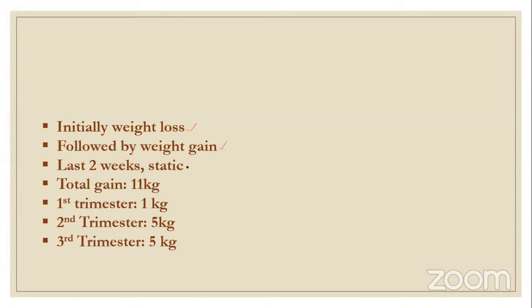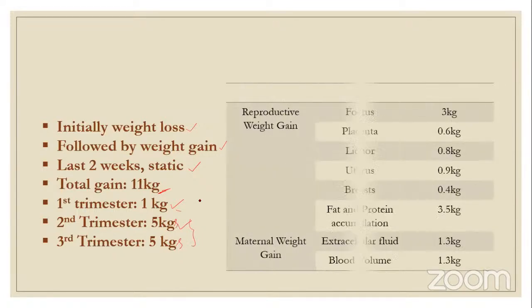So in the last 2 weeks, the weight gain becomes static. That means the gain stops. The total normal average weight gain in a pregnant woman is around 11 kgs. The contribution trimester wise is: first trimester, a gain of 1 kg; second trimester, 5 kgs; and third trimester, again 5 kgs. So 10 and 1, 11 kgs is the average weight gain.